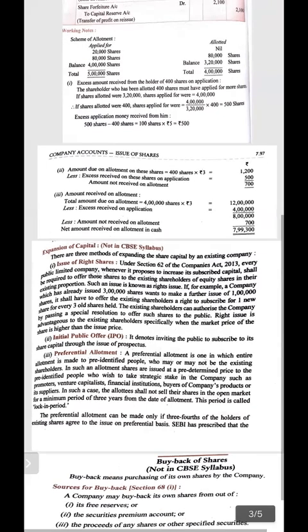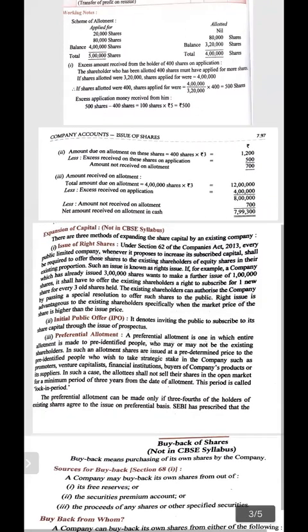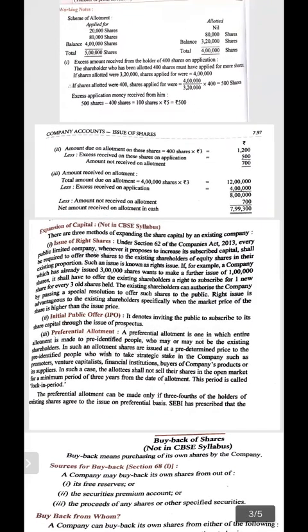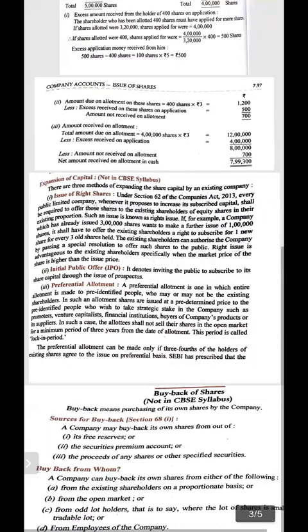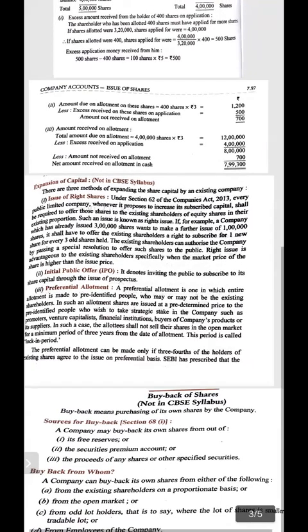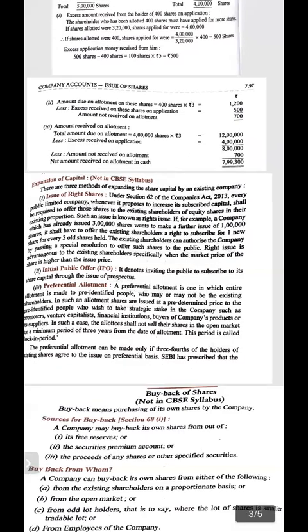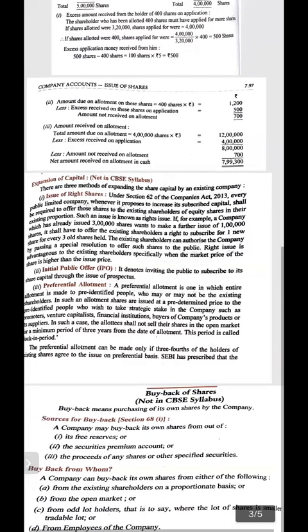So there is a lock-in period in case of preferential share, and preferential allotment can be done to whom? It can be done to promoters, venture capitalists, financial institutions, and the people who are buying the company's product, its suppliers, etc. Preferential share can be made only if 3/4 of the holders of the existing shares agree to issue on preferential basis. SEBI also has prescribed guidelines for that.